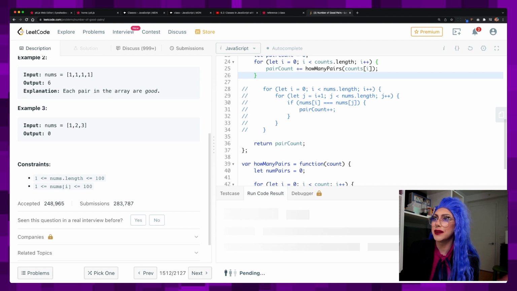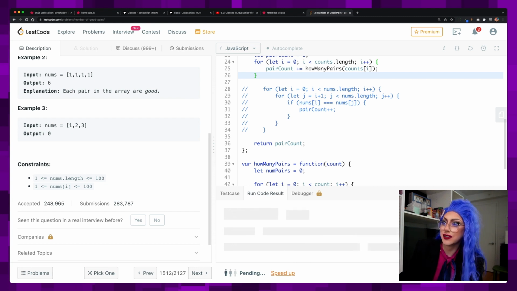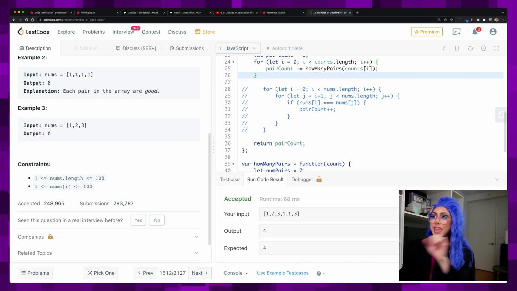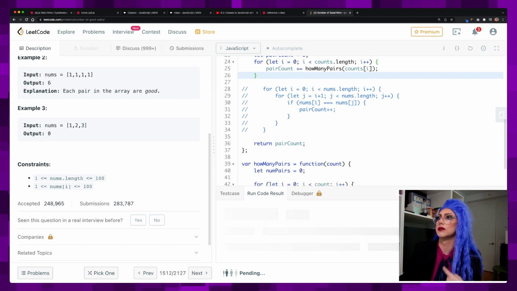I think this might work now. Fingers crossed. I hate that it's taking so long. Oh my god, it accepted. And the runtime was shorter than it was last time. Last time we had 99 milliseconds when it was correct, and this time we have 68. So that's great. Let's run the example test cases.